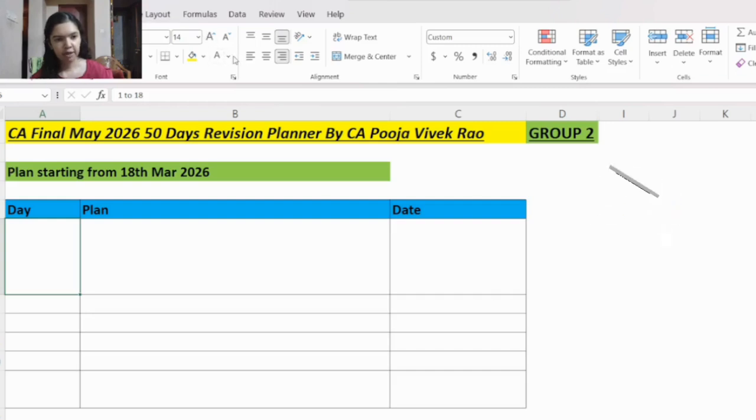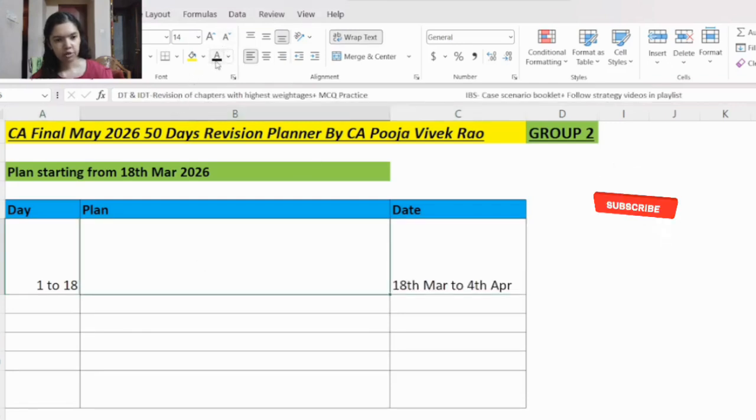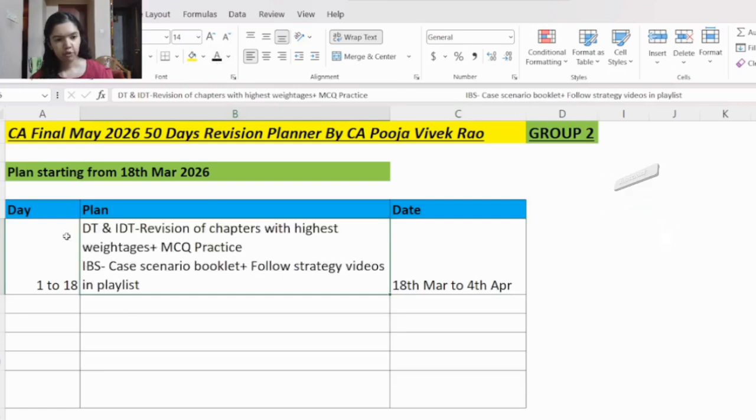From day number 1 to day number 18, that is from 18th March to 4th April, for DT and IDT, first you will revise the chapters with the highest weightage. For DT and IDT, you will practice MCQs as well. And for IBS, you will study the case scenario booklet. Per day, you have to solve at least 2 to 3 case scenarios.